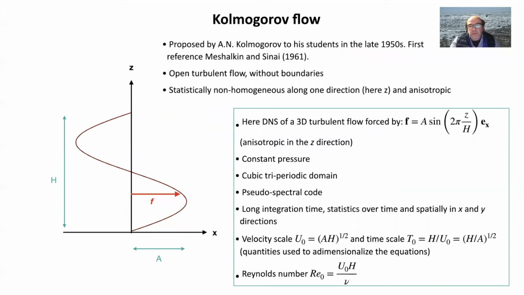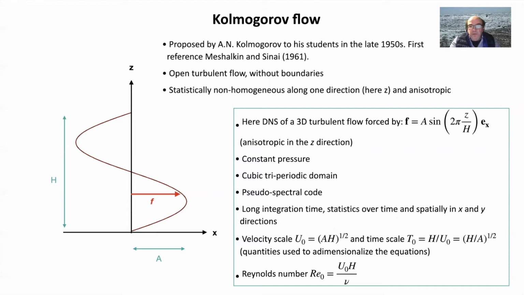So the Kolmogorov flow was proposed to his students in the late 50s. The first reference for this was, in fact, in 61. What is it? It's an open turbulent flow without boundaries, which is statistically non-homogeneous along one direction, which is here Z. So it's anisotropic, and it is classically forced by a sinusoidal force, which is along the X direction. And it's anisotropic in the Z direction. So we have constant pressure.